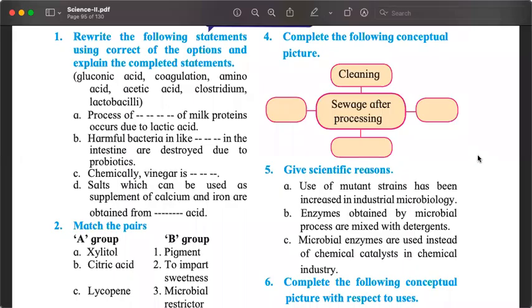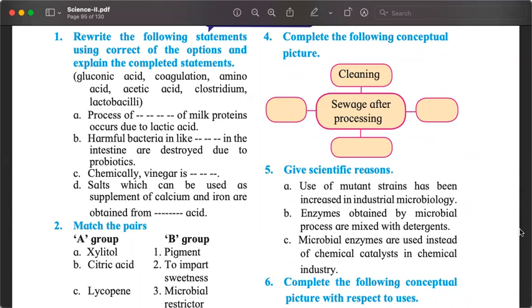Let us look at the questions in the exercise. So first question is a fill in the blanks. There are 4 parts. Process of dash of milk proteins occurs due to lactic acid. Here possible words are given. If fill in the blanks come in the exam, it is not necessary that the words will be given. We may have to write them from our memory. Anyone remembers? I think the answer here is coagulation. I told you, important word.